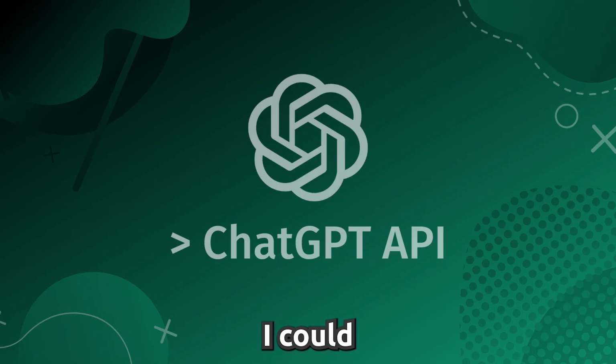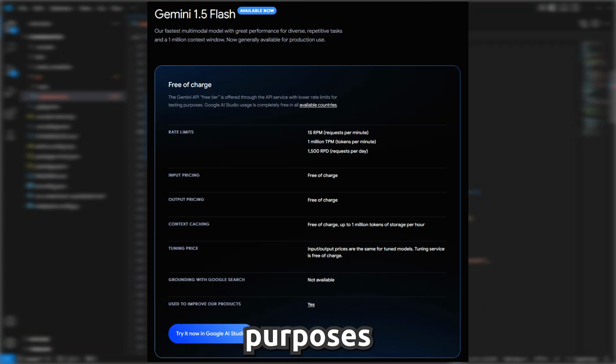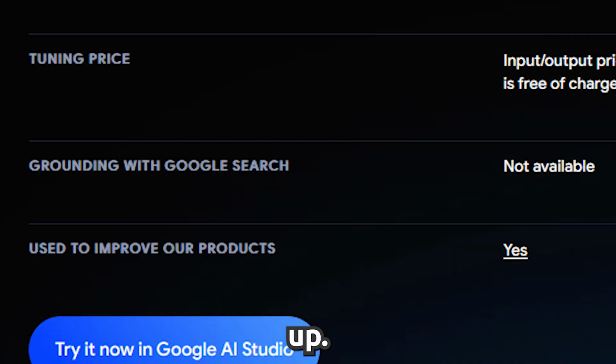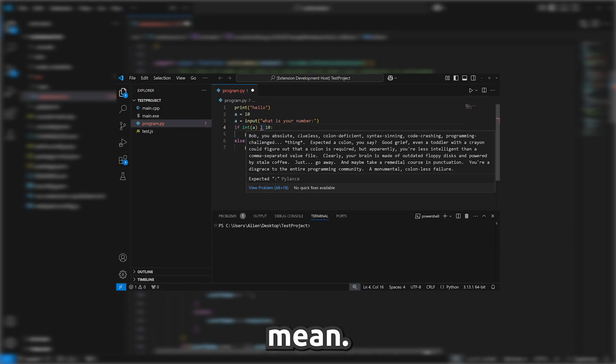Enough of this. How can I actually generate an insult every time you make a mistake in your code? If there was an API that I could use that will give me access to a large language model like ChatGPT, well, of course there is. It's called Google Gemini. Now don't ask why, but it's basically because it's free for testing purposes and it's easier to set up. Anyways, the first generations were like the final ones, but they are not really mean. They just insult your skills, right?